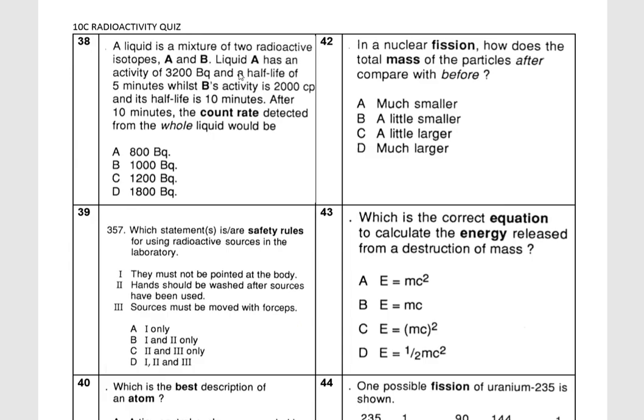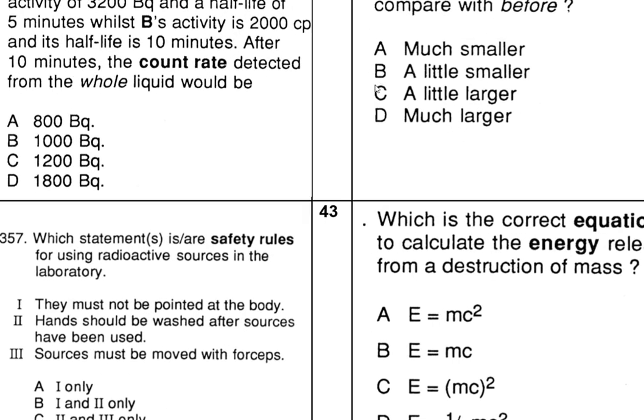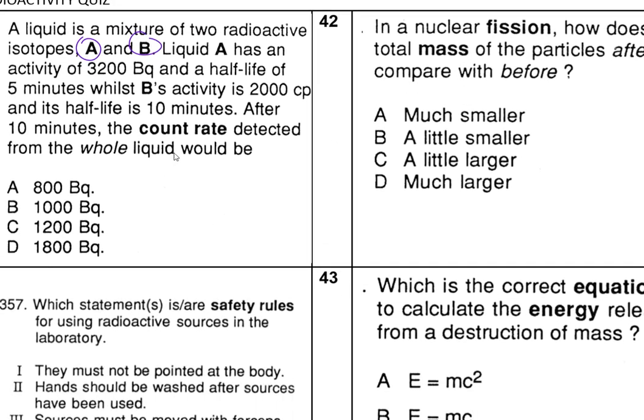We have two liquids. We have liquid A and B mixed. Now A has an activity of this one, and B has an activity of this one here. Now let's take a look at how we can do this. Let's zoom in. Okay, so we've got A. Now write down here A, and then we have B. Now A has an activity of this, so do 30.